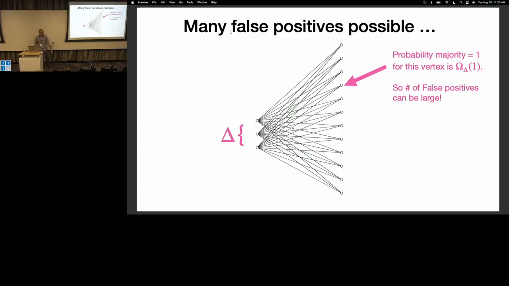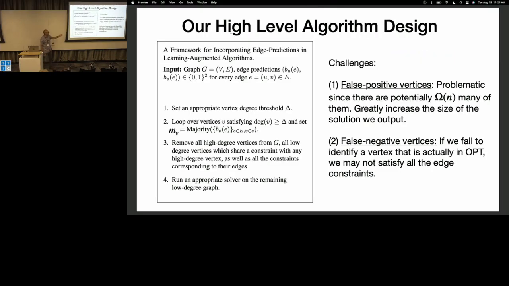But the right-hand side can be unbounded, so this leads you to a big blow up in the number of vertices that you take in the cover, even in the very first step. So even in the step where you say, for high degree vertices, I'm going to aggregate their bits, I can already blow up the size of the solution.